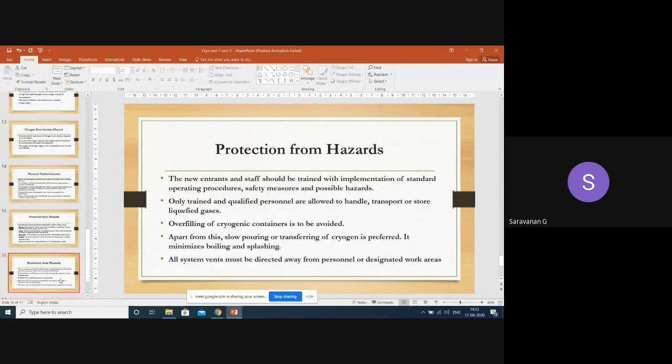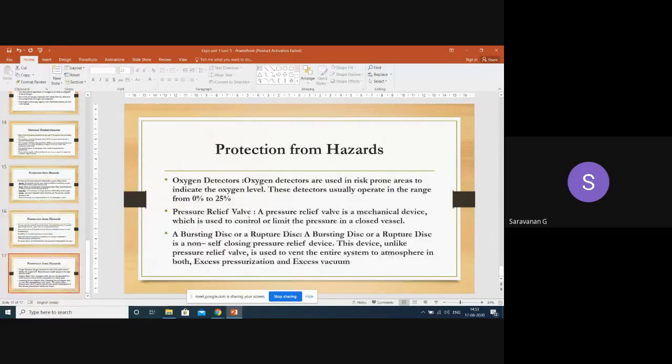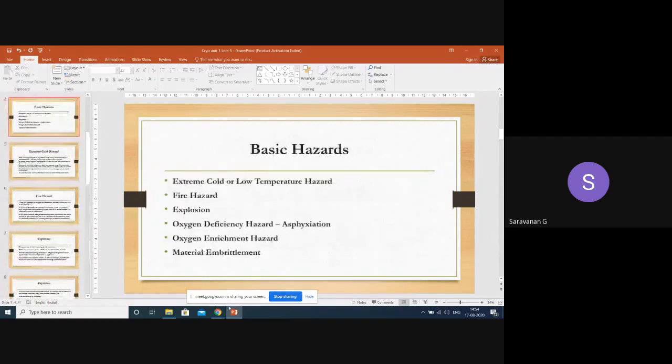Other than what we discussed, we have the pressure relief valve, the bursting disc, and the detectors or rupture disc. Everything can be provided along with the electronic alarm. So that will allow us to control the availability of oxygen, or the presence of low temperature and high temperature. Ventilation can be provided, direct ventilation or from the atmosphere to the system, whenever there is high pressure or excessive vacuum pressure in the system of cryogenic fluids. So these are all about the safety in cryogenics.